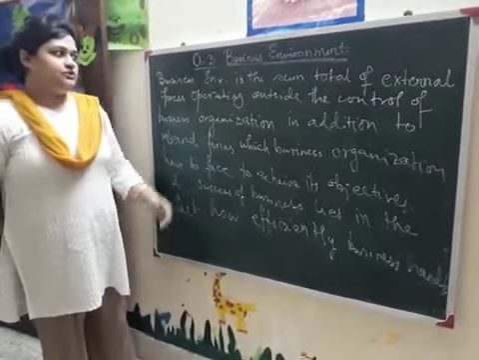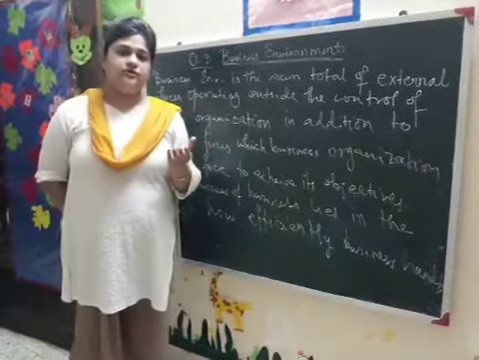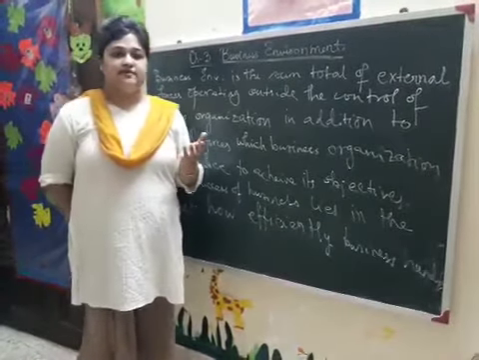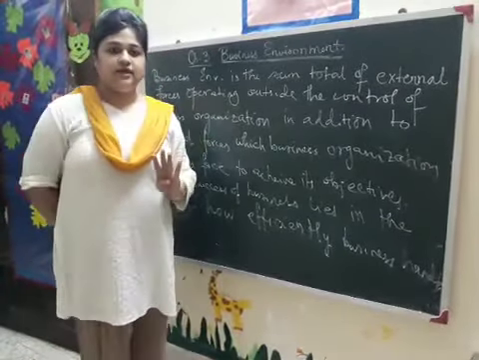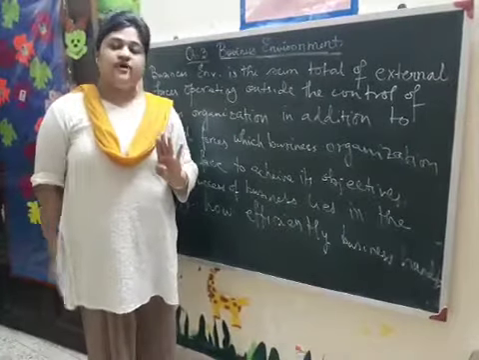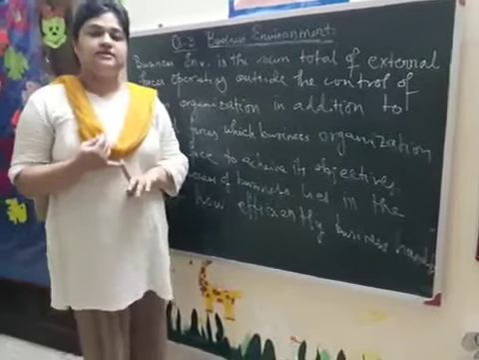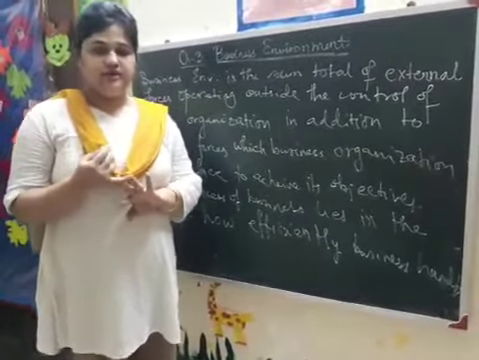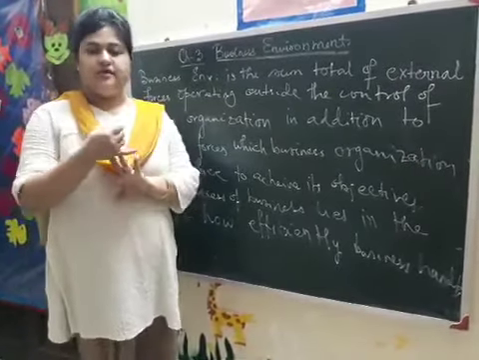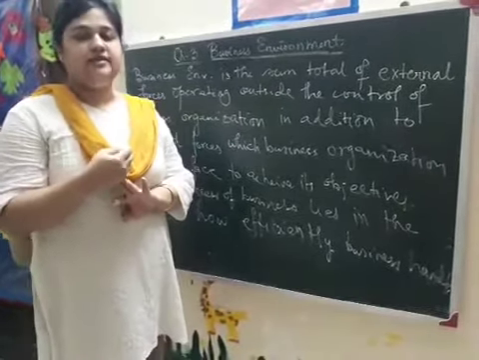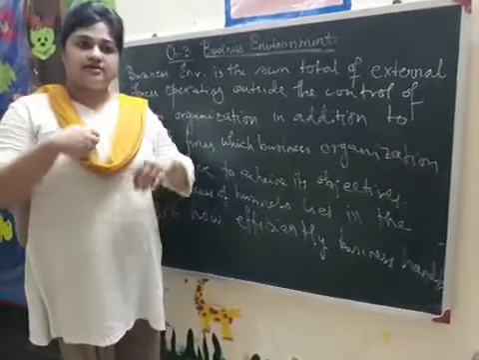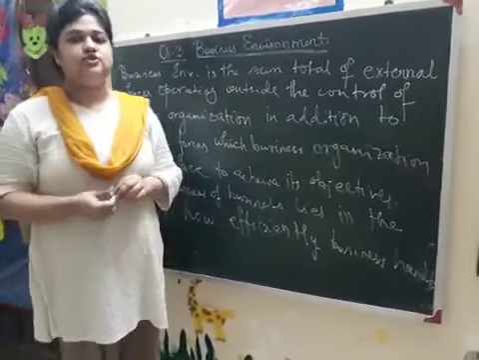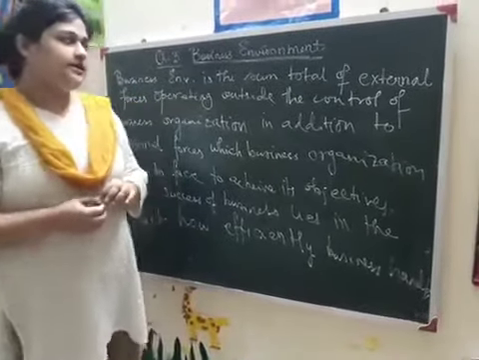Now, from the earlier video you understood that business environment comprises three environments under the main head: the internal environment, the operating environment and the general environment. Now operating and general environment together are external, they lie outside the business, so we call it external environment.